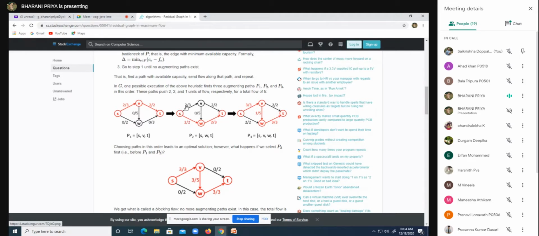So here the residue is 1. Yes or no? Yes, ma'am. Already from the first graph we got the 1. Okay. So we are transmitting that 1 product. So you have this, the residual is 1. So here the min product is 1, the min flow. Or sorry, what I meant, the min cut.